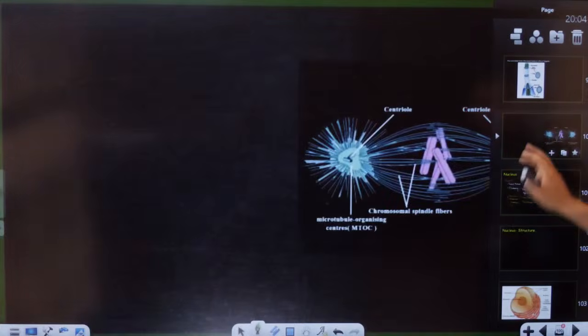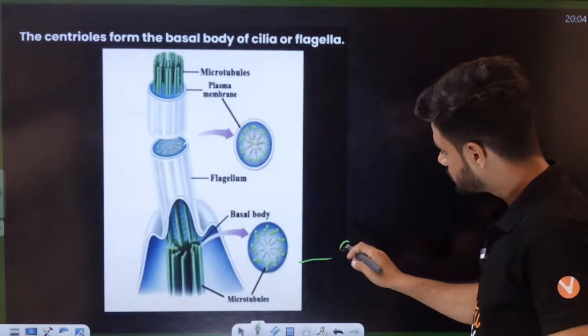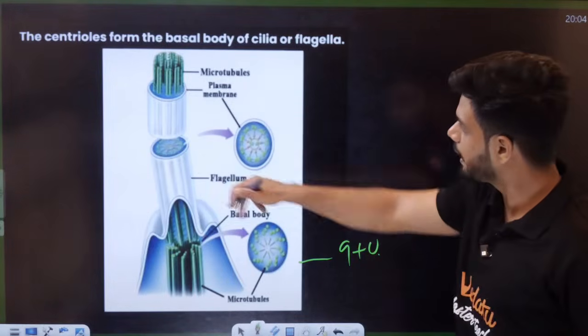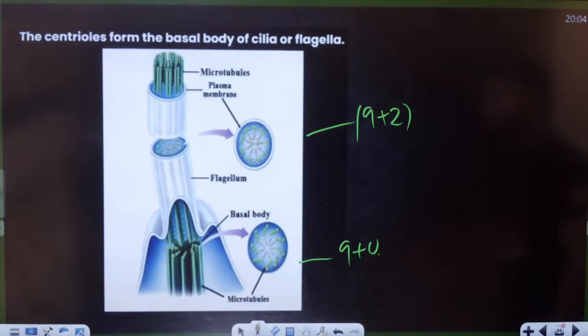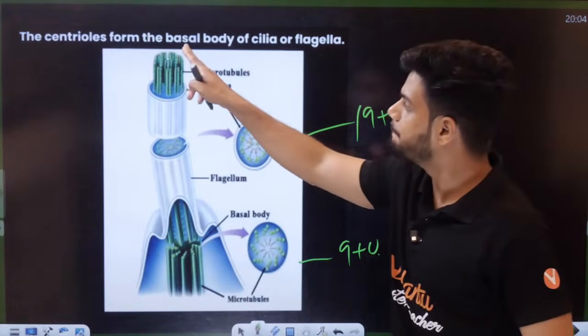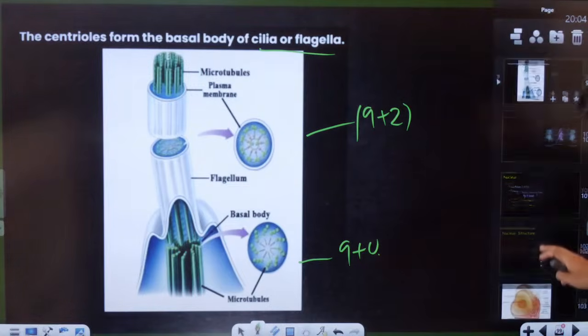Friends, can you see here? Basal body, 9 plus 0 arrangement. Top part, 9 plus 2 arrangement, cilia and flagella. The centrioles form the basal body of cilia and flagella, students.